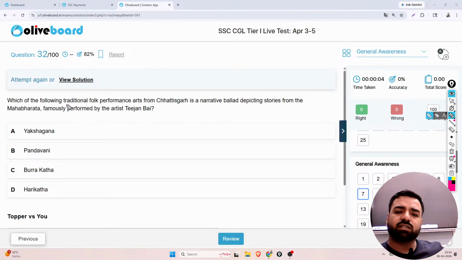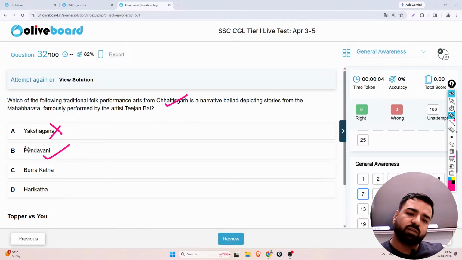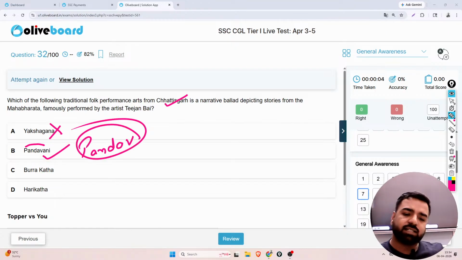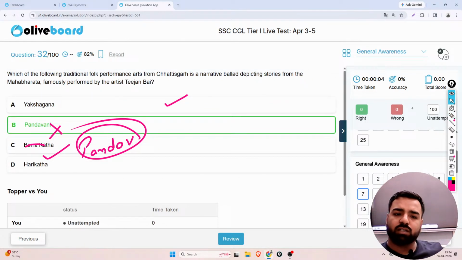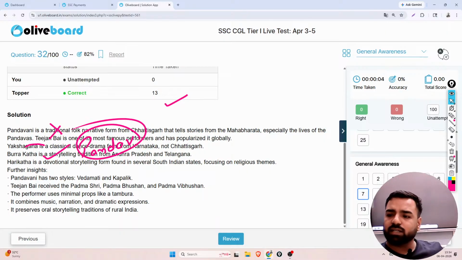Which of the following traditional folk performance arts from Chhattisgarh is a narrative ballad depicting stories from the Mahabharata, famously performed by the artist Teejan Bai? What should be the correct answer, guys? I'm waiting for the answer. You have all those options. So is it Yakshagana? No, it is Pandavani. From this Pandavani, you can link it with the Pandavas, right? That is linked with the Mahabharata. So here the correct answer is going to be option number B, Pandavani.